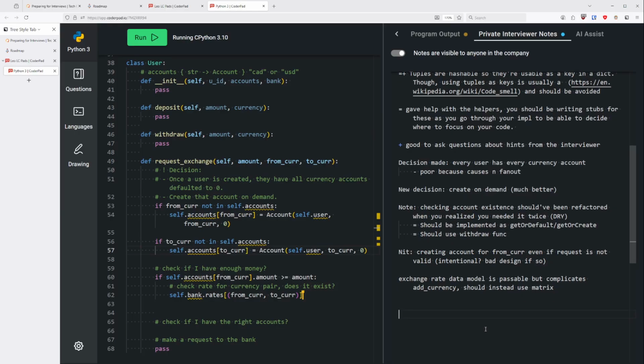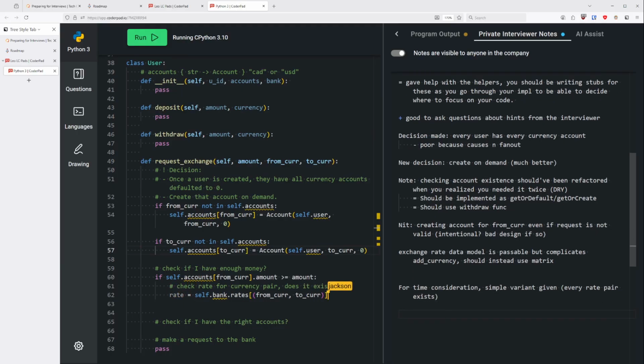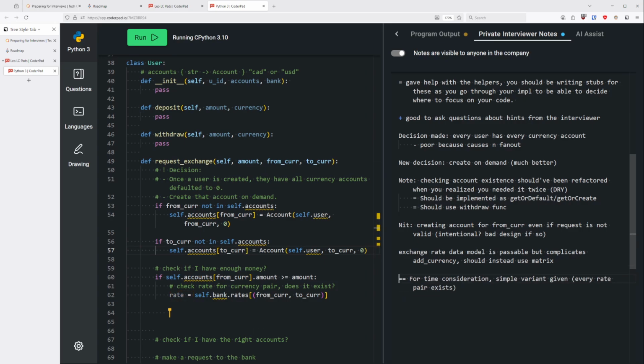Okay, so then once we check the rates, we make that exchange. So this is the rate, and then we would have to take that money from the account. I should probably use a variable here, but take money from account.